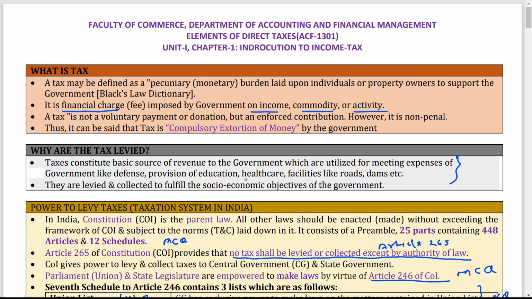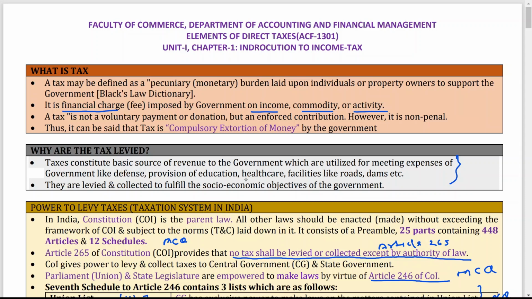So it is compulsory. The government is taking money from you in different forms. It may be direct tax, it may be in the form of indirect tax, and everybody has to pay taxes on it. So this is all about taxes.